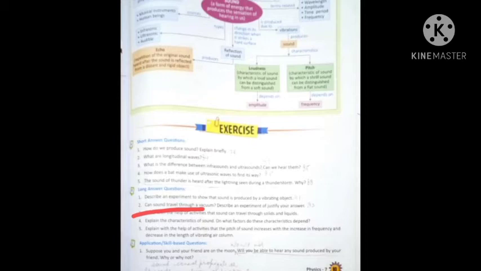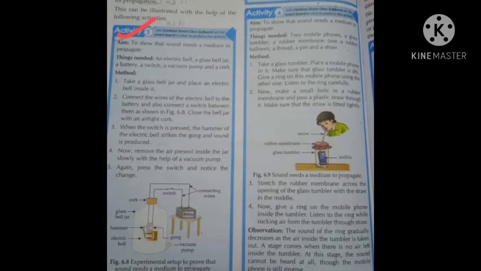Then you have to justify this with the help of an experiment. So for this, you come to page number 82 and this activity 3 which I have marked here, you have to write this whole activity along with the diagram. Okay,